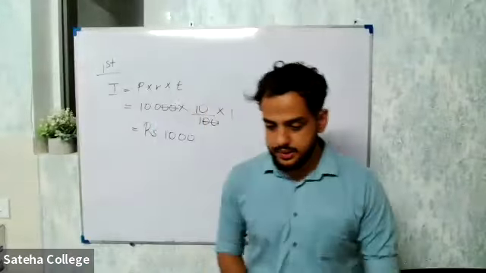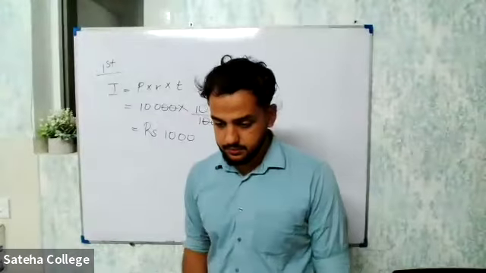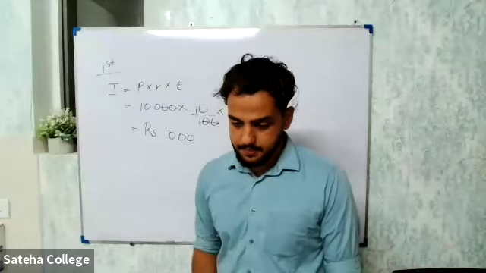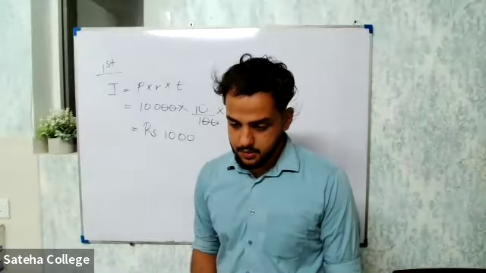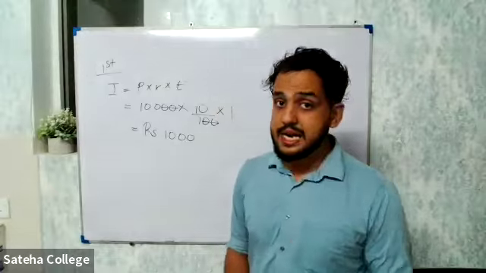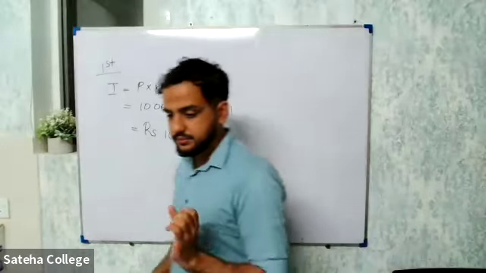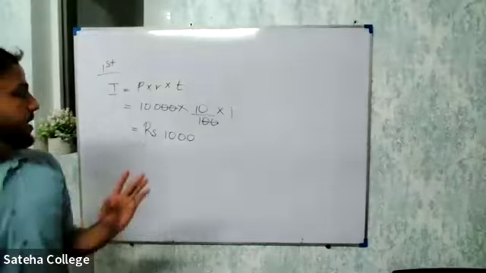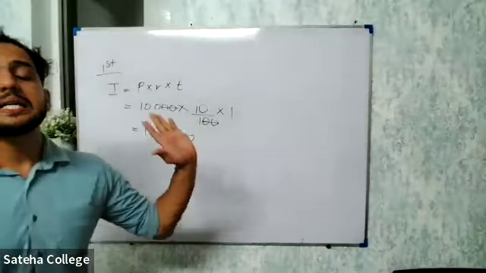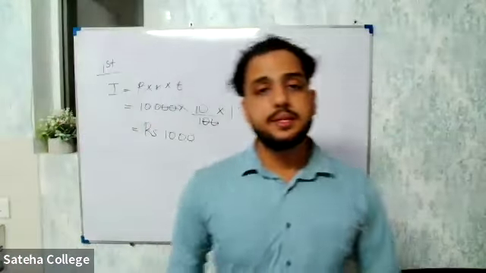Sir, for the first year, won't it come 10,000 into 10 over 100 into 1 over 12? No. That is for 1 month. We are not talking about 1 month. We are talking about 1 year. Okay. So then for the first year, the interest will be 1,000 rupees.